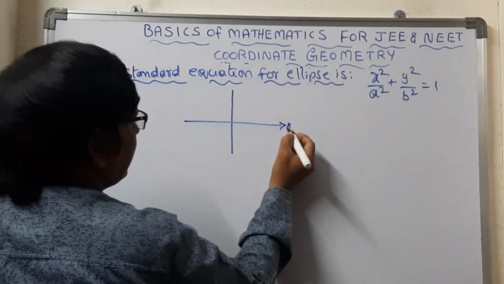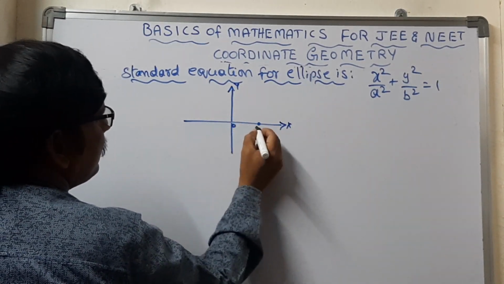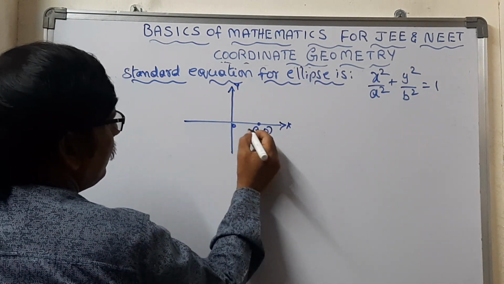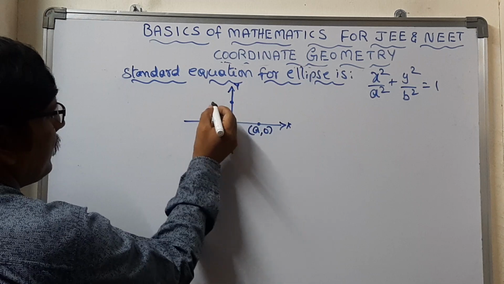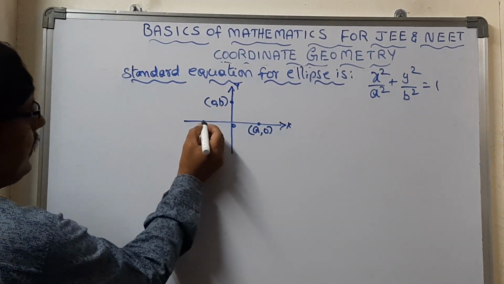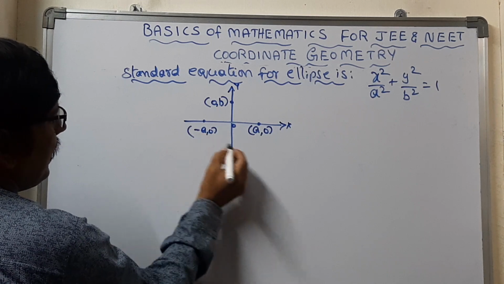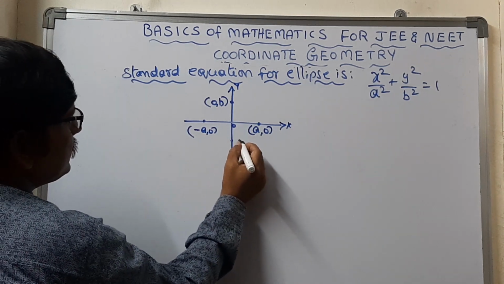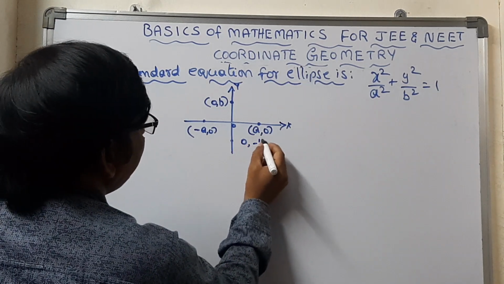Consider the x-axis and y-axis. Here, 0 and a is one intercept, and here 0 and b is another intercept. Here is minus a, 0, and here 0, minus b.